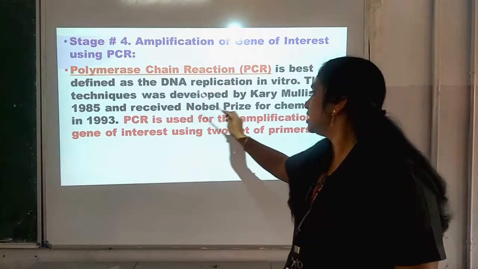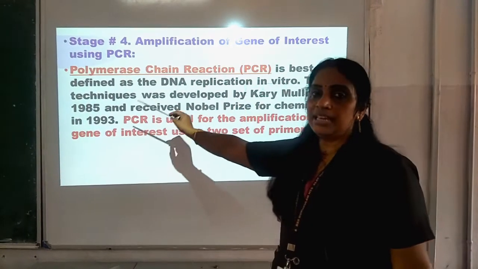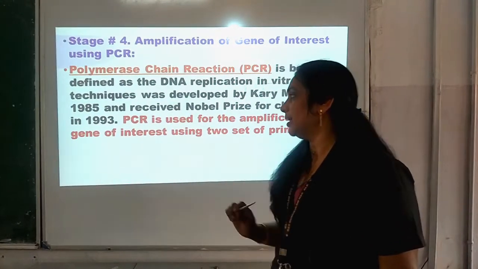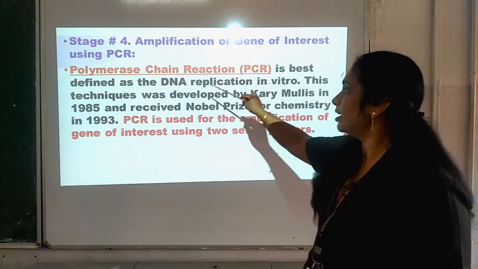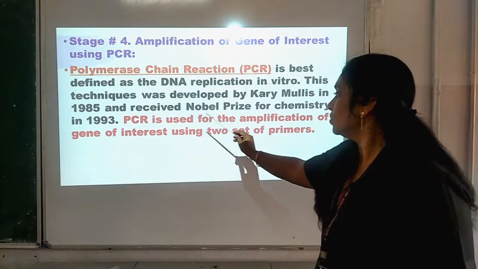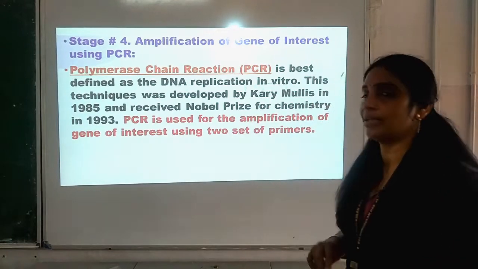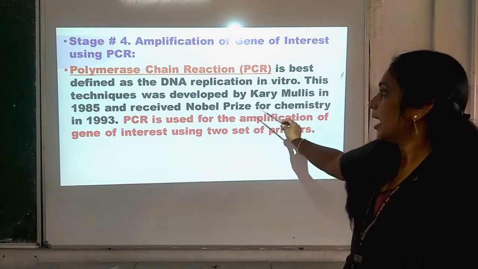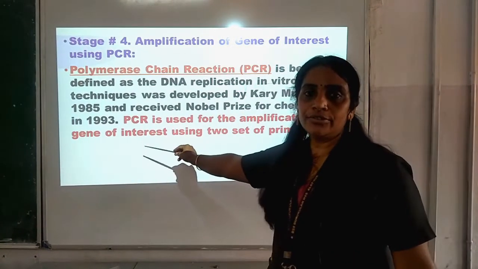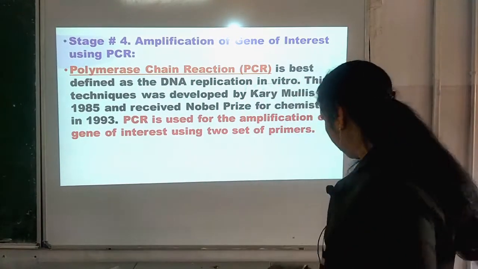This technique was developed by Kary Mullis in 1985, and he received the Nobel Prize for Chemistry in 1993. So, this is the scientist who developed the technique called PCR. PCR is used for the amplification of the gene of interest using two sets of primers. So, in PCR, the multiplication of the gene of interest is done, and how? By using two sets of primers.